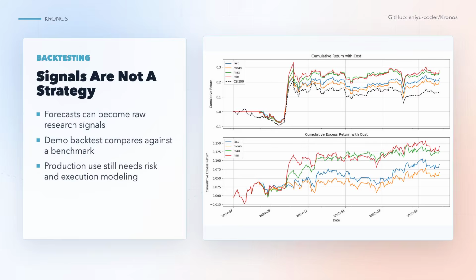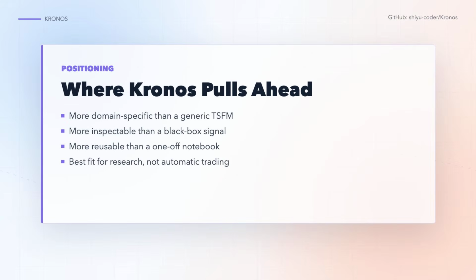Compared with generic time series frameworks, Kronos has a sharper point of view. It is designed around candlesticks, not arbitrary sensor data. Compared with a black box trading signal, it gives you model code, examples, fine-tuning paths, and visible forecasts. Compared with a one-off notebook, it is easier to reuse. The advantage is not that Kronos knows the future. The advantage is that it gives market researchers a specialized foundation to build on.